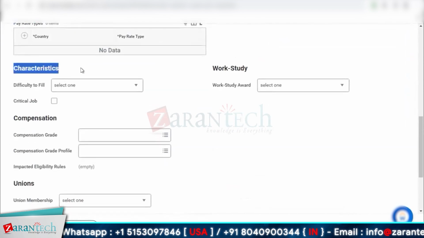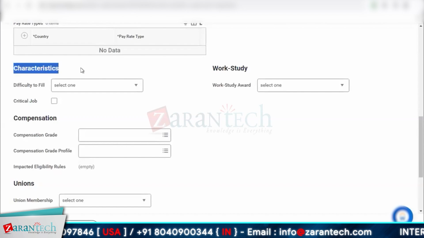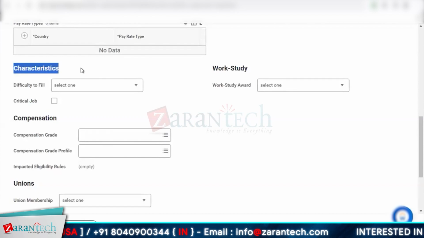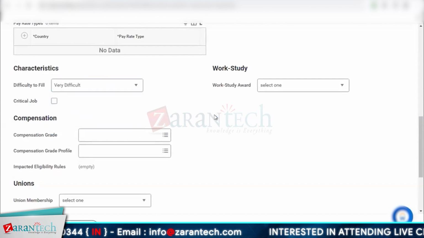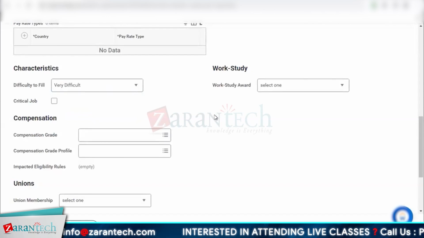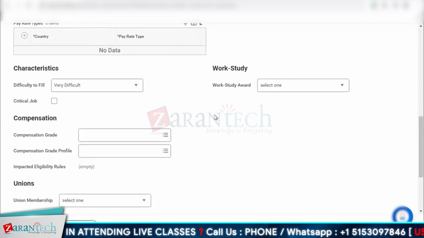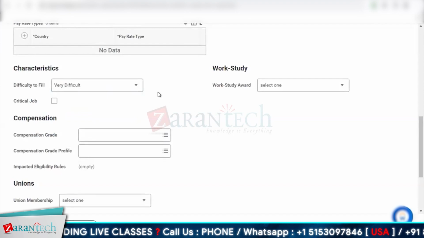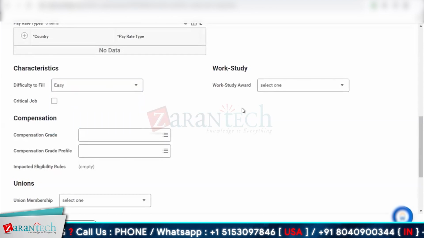You can define the characteristics of a job profile if your company is very embedded in analytics. How is the company doing? How is the hiring happening? Let's say you mark this as very difficult to hire, meaning this particular job profile is one where there are very few skilled employees available in the market. So you'll mark it as very difficult. Ideally, if you're hiring a CEO, CEOs also change companies, so that would be considered very difficult. But if it's easy to find, you mark it as easy.